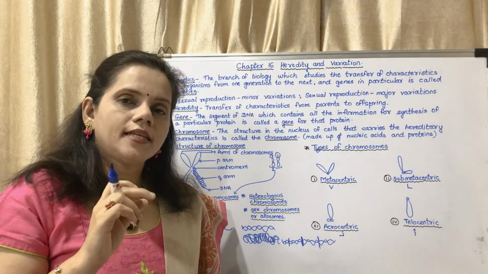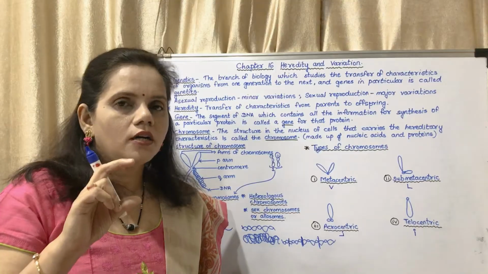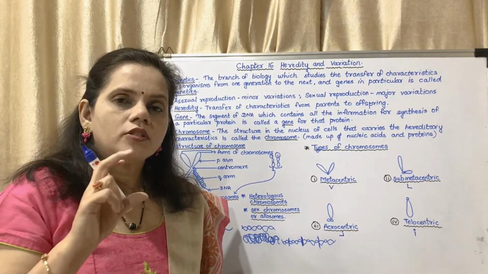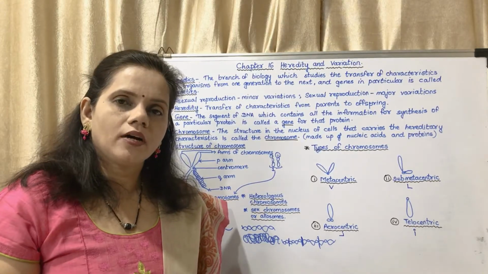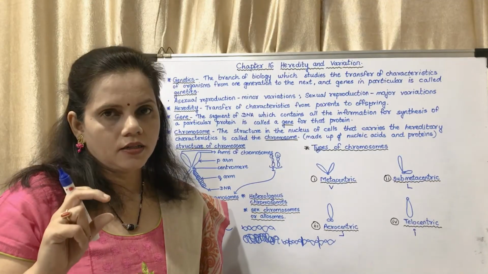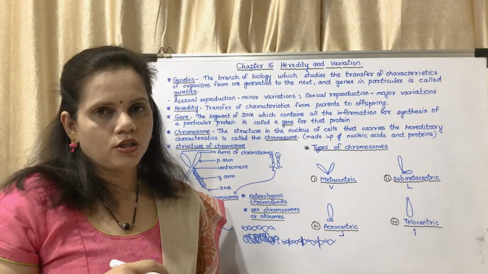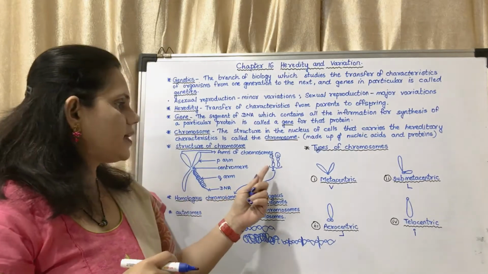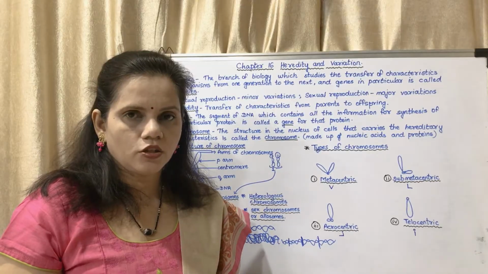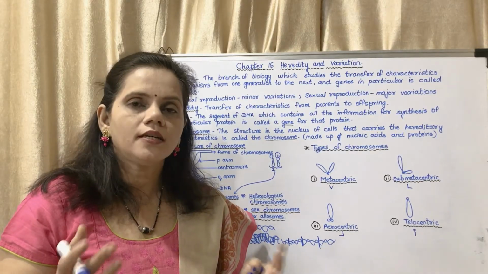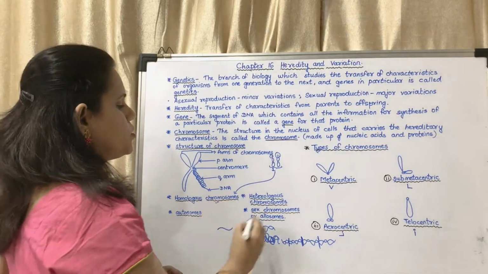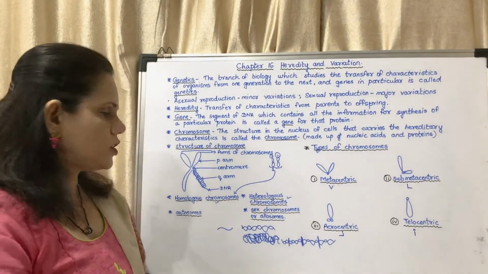Both longer is XX, and one longer and one shorter is XY. If both are the same, they are called homologous chromosomes. If one is longer and the other shorter, they are heterologous chromosomes. So if they are similar in shape and organization, they are homologous chromosomes; if not, they are heterologous chromosomes.